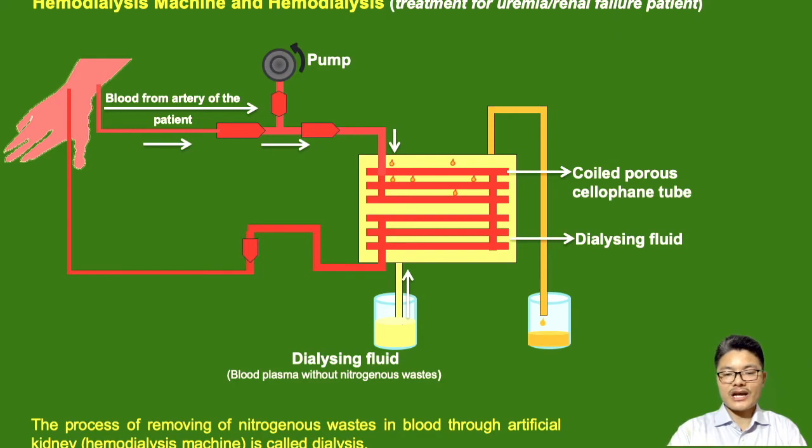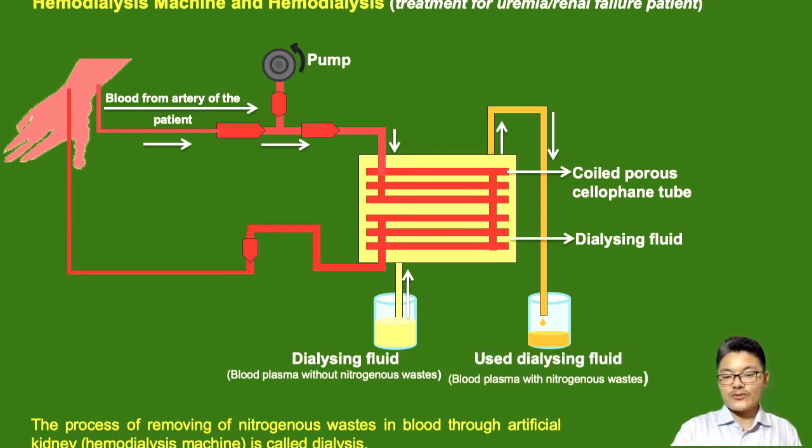Now the nitrogenous waste is within the chamber, and it will be removed from this chamber into the dialysing solution. So used dialysing fluid has blood plasma with nitrogenous waste. The main principle is diffusion of nitrogenous waste out of the cellophane tube. Inside the cellophane tube there is blood from the patient's artery.